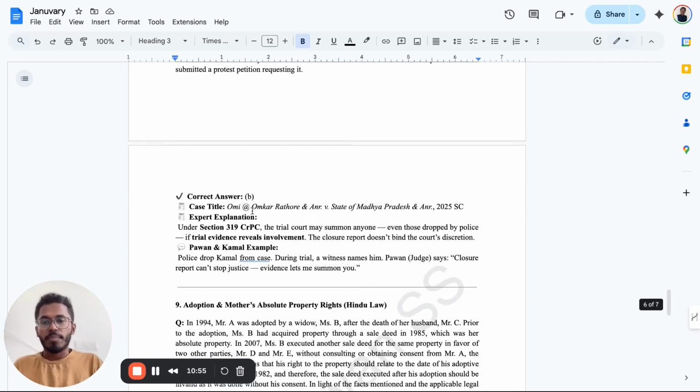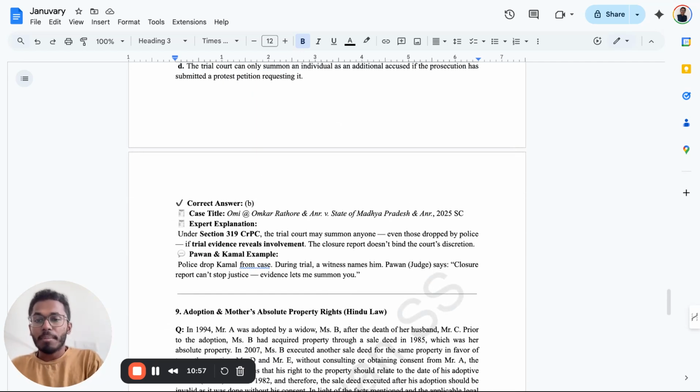Now, eighth question. Okay, let's see. Police drops Kamal from case. During the trial, a witness names him. Pawan, the judge says closure report can't stop justice. Evidence lets me summon you.